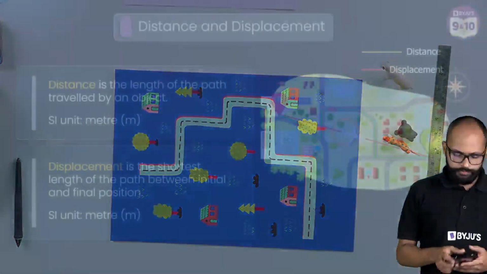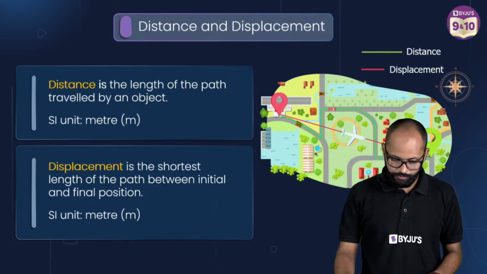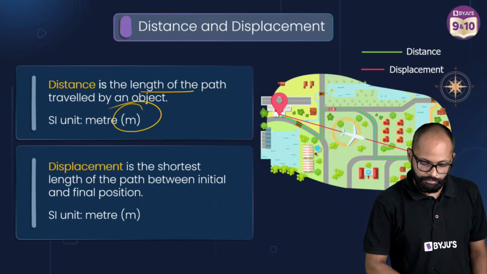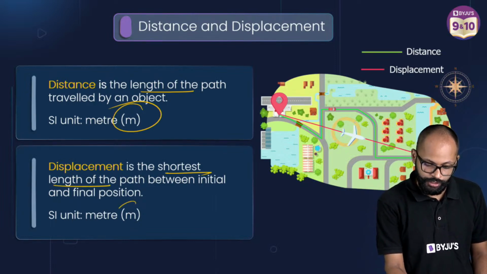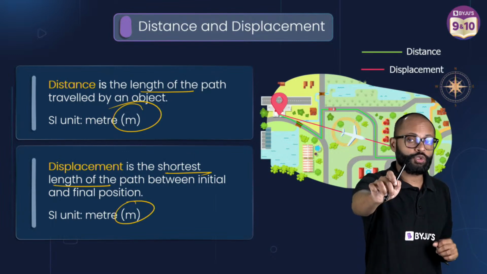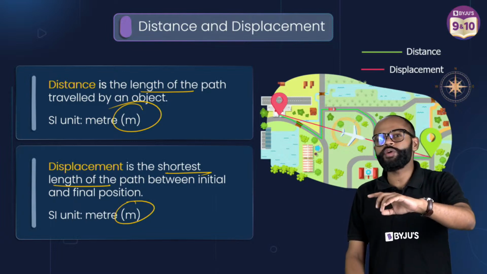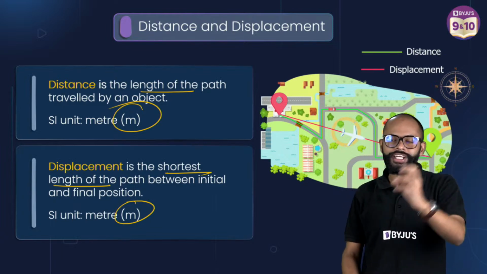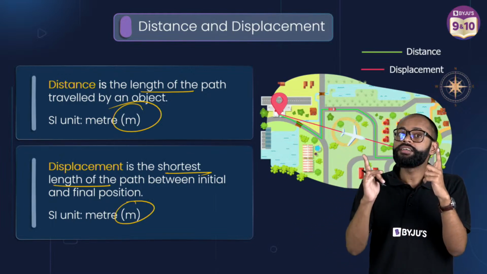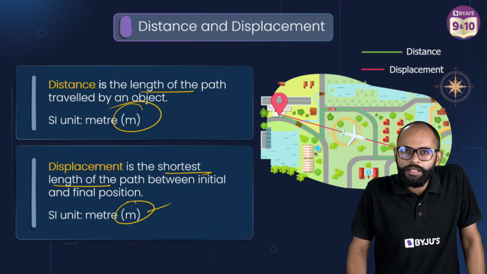सो व्हाट डिड वी लर्न? हमने क्या सीखा? फटाफट. यूनिट. I'll tell you. Come. What did we learn? Distance is the length, unit is meters. Displacement is the shortest length, unit is meters again. Fine. Both are length. That's why both have the SI unit as meters. See, SI unit बच्चों ऐसा नहीं होता है कि meters अगर distance की हो गई, displacement की नहीं हो सकती है. ठीक है? Symbol और unit में difference है. ठीक है? So, unit होती है दोनों की SI meters.